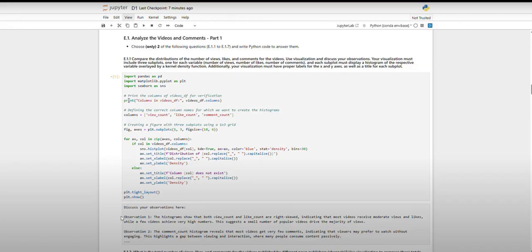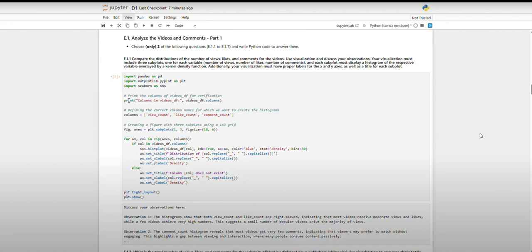The observation was that the histogram shows both view count and like count are skewed. The videos which were viewed the most received a moderate number of views and likes, but a few videos achieved a very high number of likes, comments and views. This suggests that a small number of popular videos drive the majority of views.